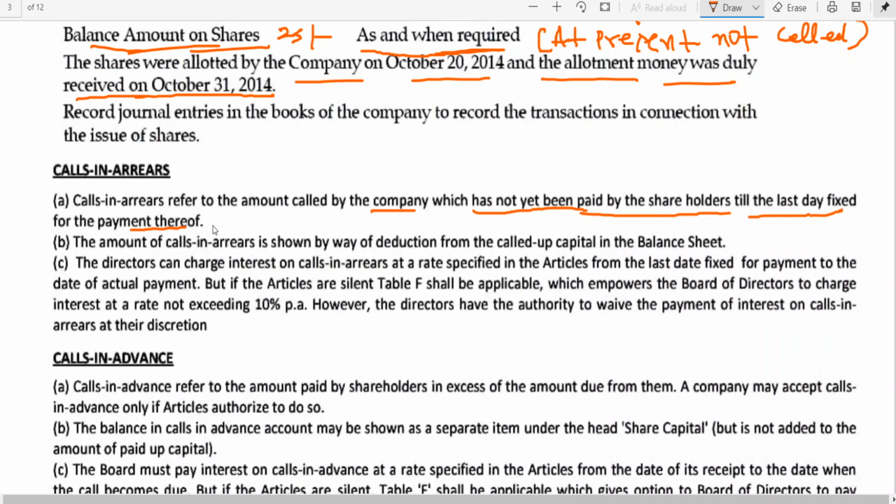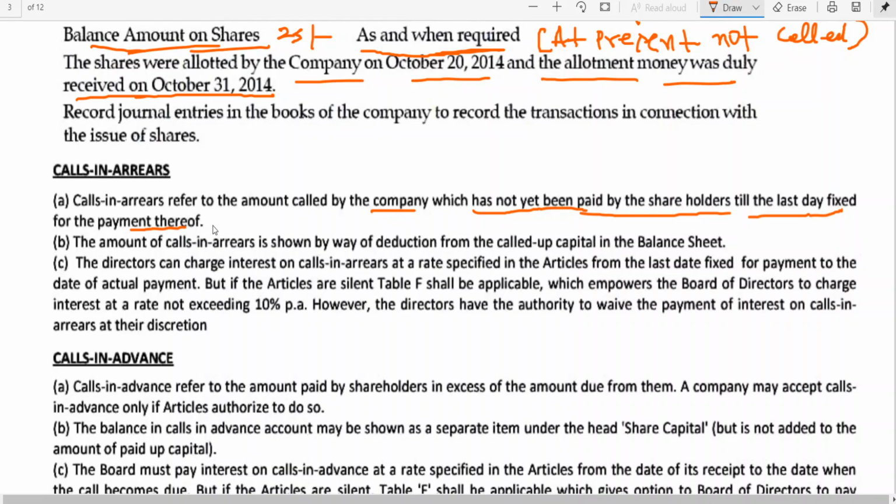Then the amount of calls in arrears is shown by way of deduction from the called up capital in the balance sheet. I have already discussed: called up capital minus calls in arrears is equal to paid up capital. This I have explained when discussing subdivision of share capital. This is a very important point when you go to the forfeiture of shares chapter. Generally, after giving some time for the shareholder to respond, if the shareholder still is unable to make the payment, his shares will be forfeited. That means shares will be cancelled. That we will be discussing after completion of calls in arrears and calls in advance.